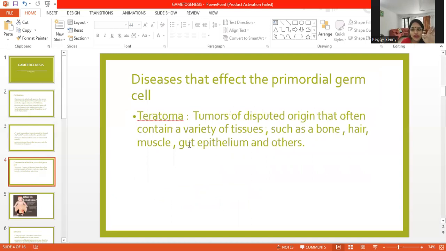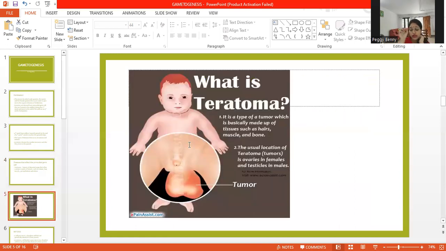Okay, the disease that affects the primordial germ cells is nothing else but teratoma. What is teratoma? It's a tumor that often contains a variety of tissues. For example, it could contain bones, hairs, muscles, gut epithelium, and others. The most common site in which teratoma occurs is the ovaries in females and the testicles in males. The tumor could include hairs, muscles, and bones.